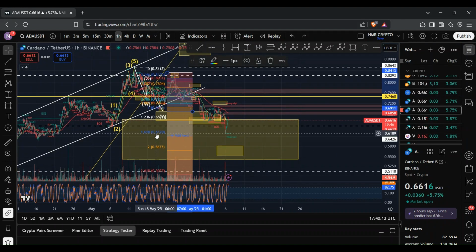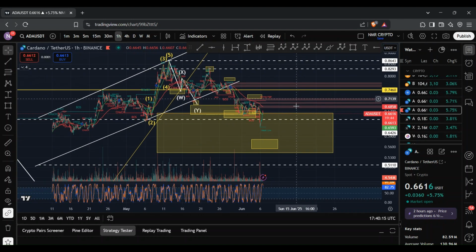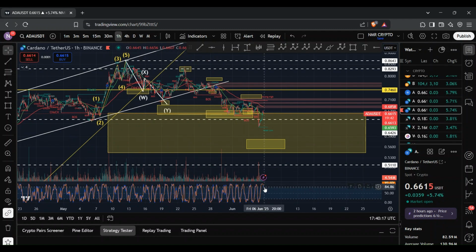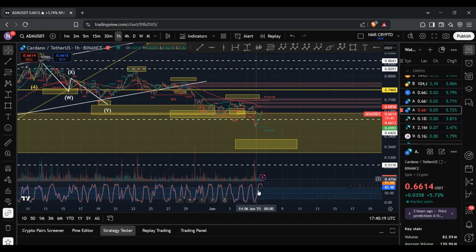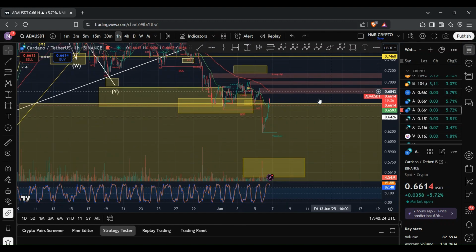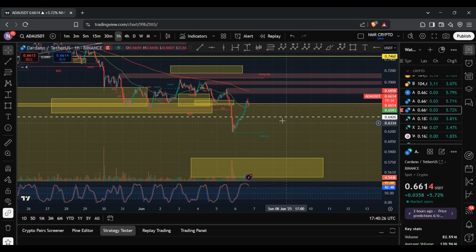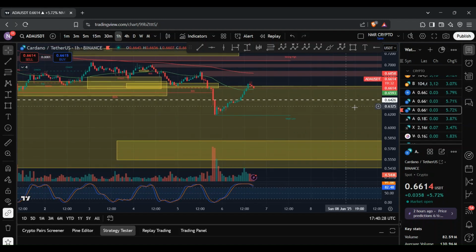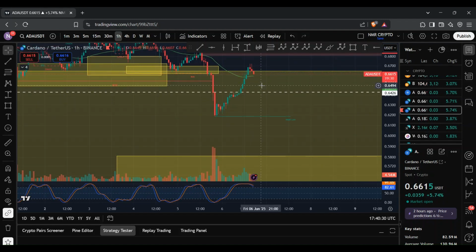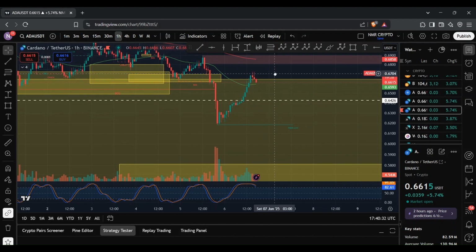And so if I remove this, as far as the stochastic RSI goes, you can see that on the hourly chart, we actually were still within the overbought conditions. And so the bulls are now losing that momentum and the bears could begin to take control of the market. And as you can see, we are now on the brink of retesting the 50 EMA during the time of recording.